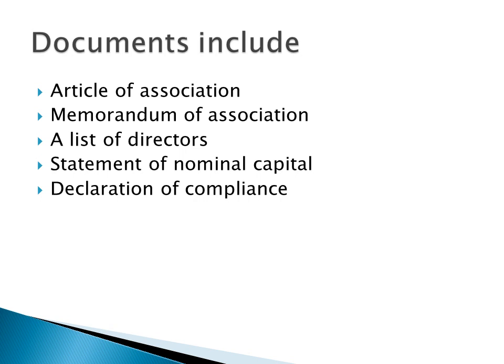And some of the documents are the articles of association. The articles of association are a set of rules for running the company. They set out the heart of any company's organization structure by allocating powers between the board of directors, the main management organ, and the general meeting. The articles can be altered if three-quarters of the members, by special resolution, vote to do so.